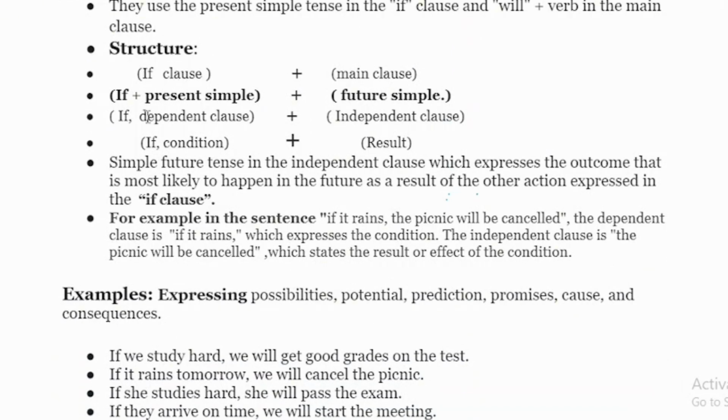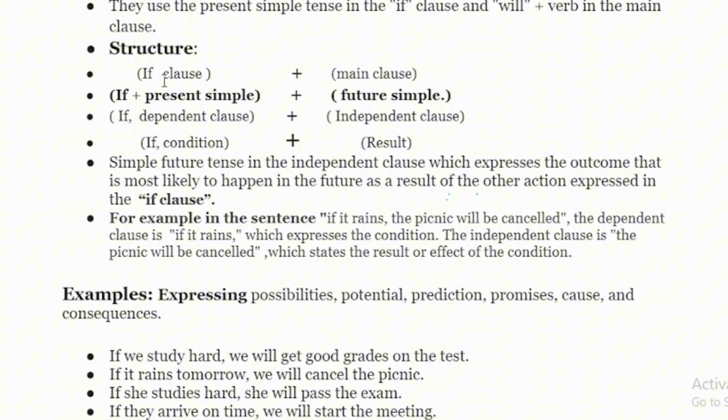The first conditional sentence structure looks like this. The unbold content or text belongs to the general structure. If clause, as you know, that is the general structure. Main clause, so there are two clauses in every conditional sentence.